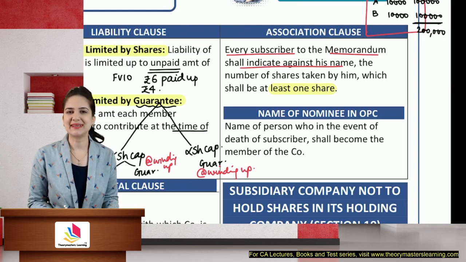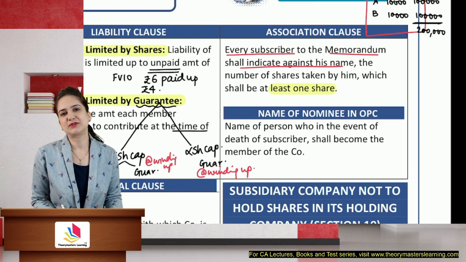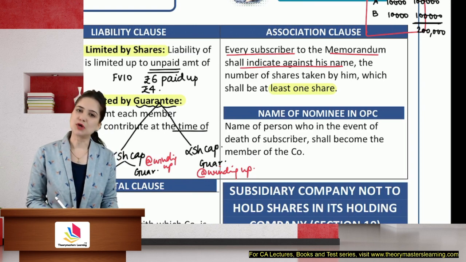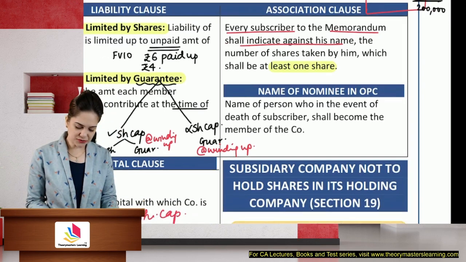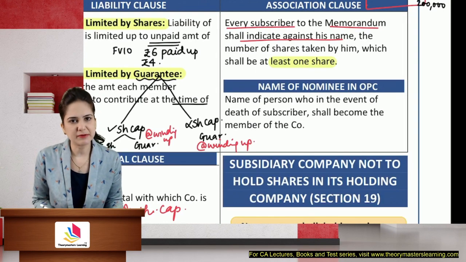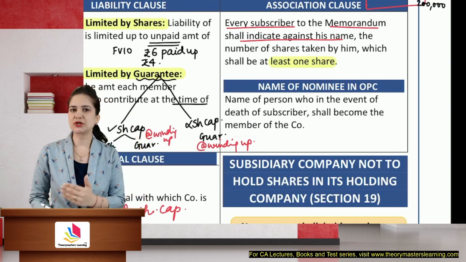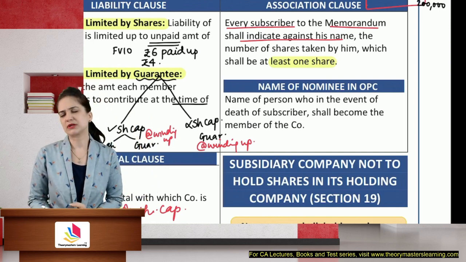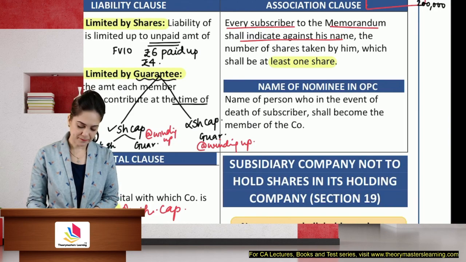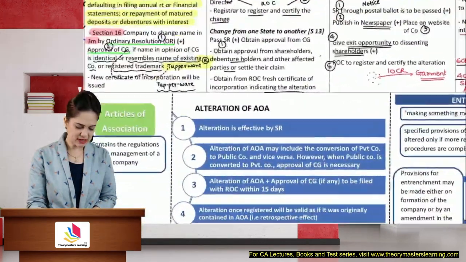Name of the nominee in case of OPC. We had studied this. If you have an OPC, the memorandum will mention the name of the nominee. Any alteration in the name will not be deemed to be alteration of the memorandum. It means that even if you change the name of the nominee, you need not follow the procedure for alteration of the memorandum. It's not considered as alteration of memorandum. So that was memorandum, students. Now let us discuss articles of association.